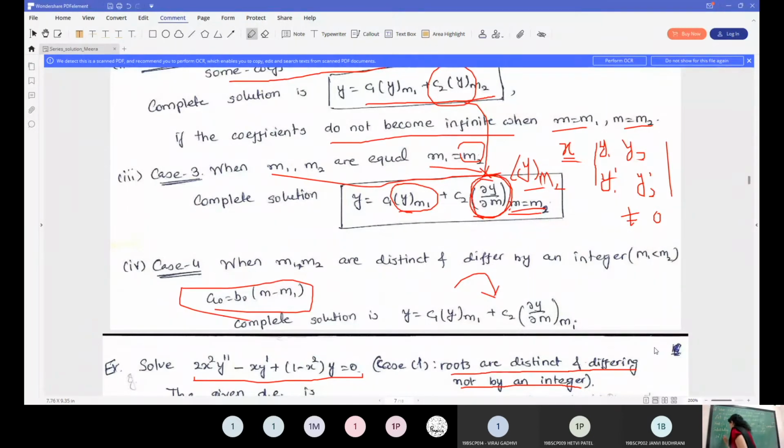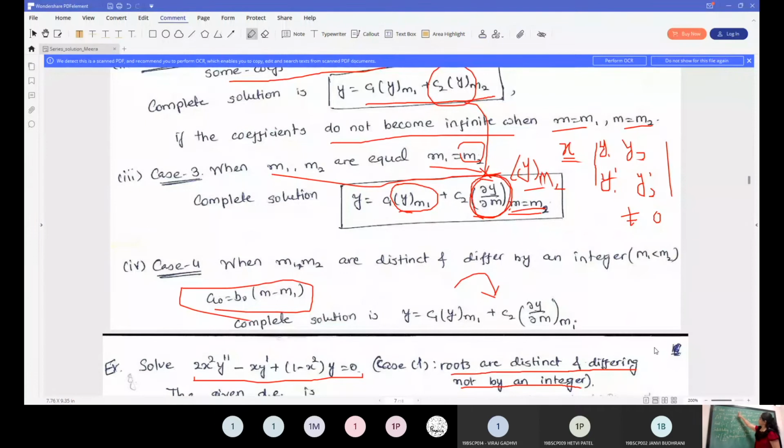So it is summation k equal to 0 to infinity ak into k plus m into k plus m minus 1 into x raised to k plus m minus 2. This corresponds to y double dash.